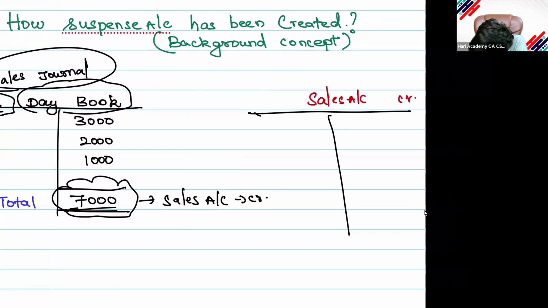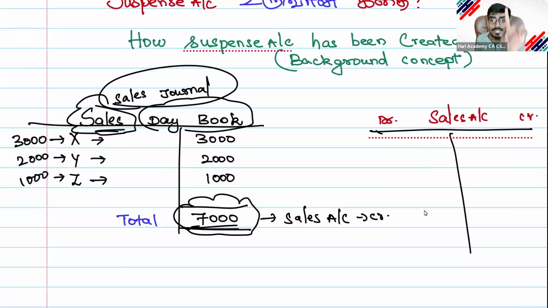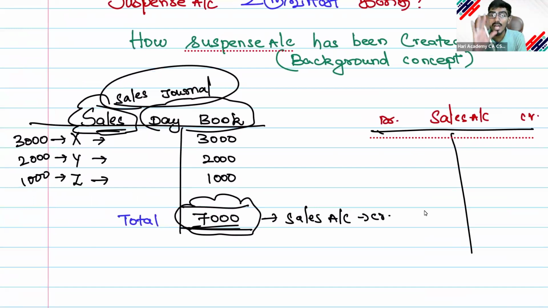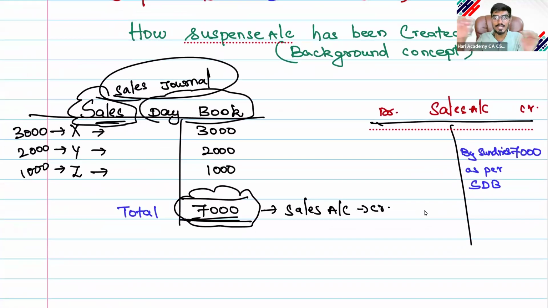As I already taught you, while doing a ledger posting, three things are important: account is important, side is important, amount is important. The side is the credit side, 7,000. I will write "By sundries as per SDB". Sundries means more than once. In the exam you will write the full form, sales day book. This is the posting I have done.